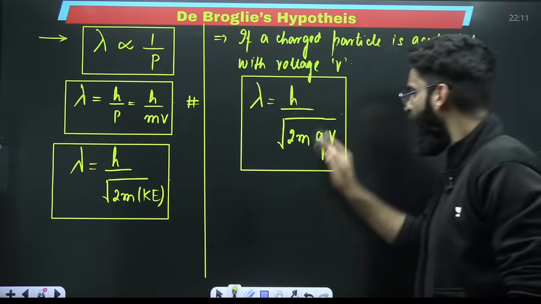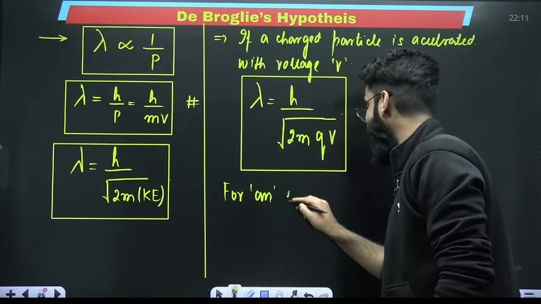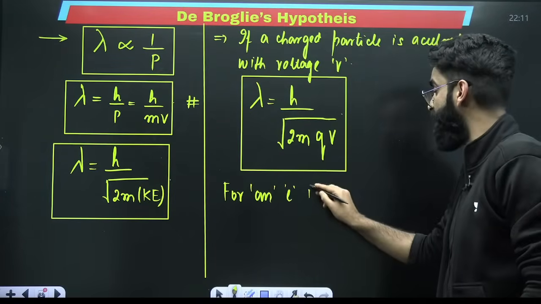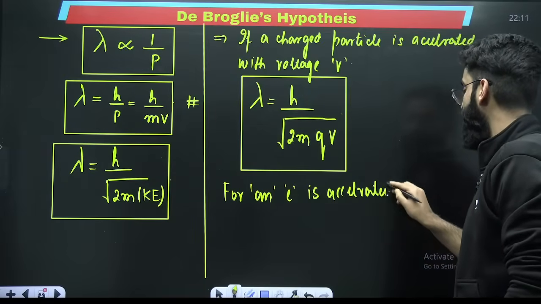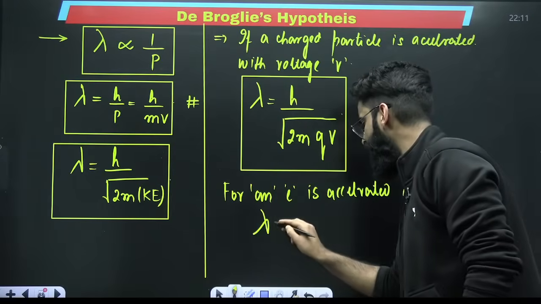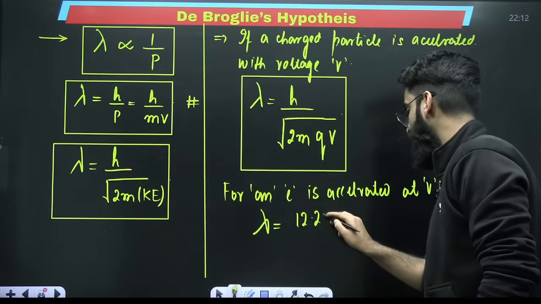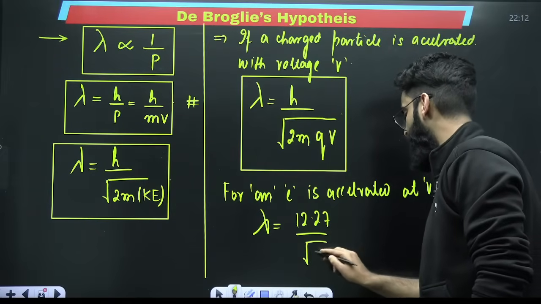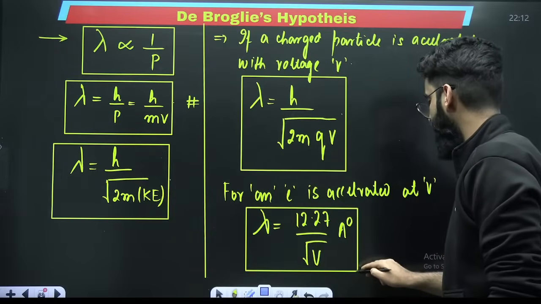Okay. Now, for an electron, if an electron is accelerated at a potential difference of V, the de Broglie's wavelength associated with the electron is equal to 12.27 divided by under root of V angstroms.